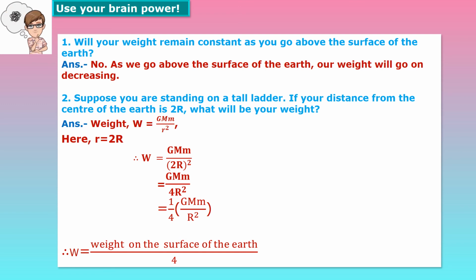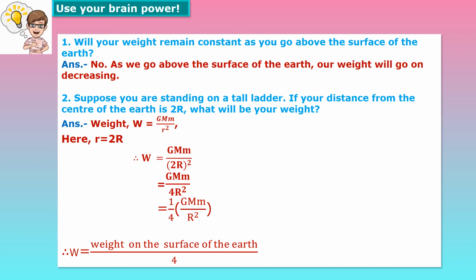Now second question. Suppose you are standing on a tall ladder. If your distance from the center of the earth is 2r, then what will be your weight? For this we have to consider the formula W = G M m upon r square. But here the distance is given, that is r = 2r. So therefore W = G M m upon (2r) square, which is equal to G M m upon 4r square.